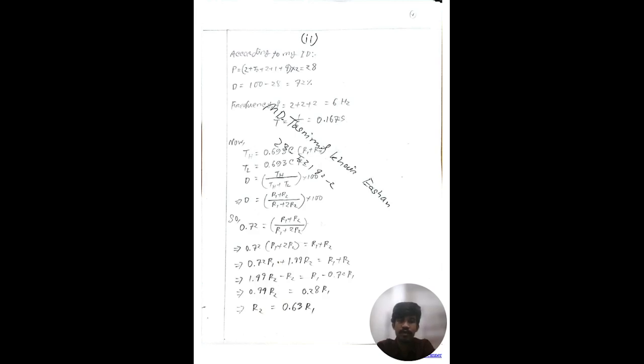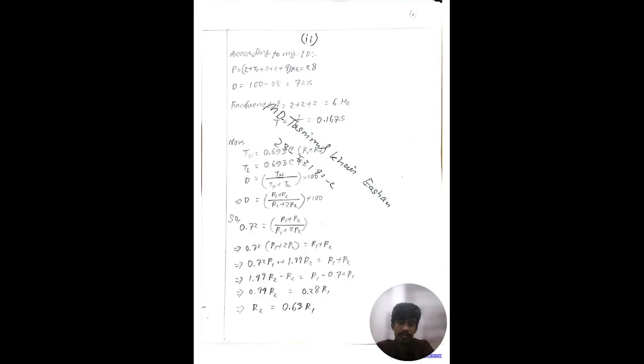Now in question 2, we have to design both 555 timers which were used to create different states for the displays. According to my ID, P is 28 and D is 72% or 0.72, and the frequency is 6 Hz. So the total time duration is equal to 0.17 seconds.